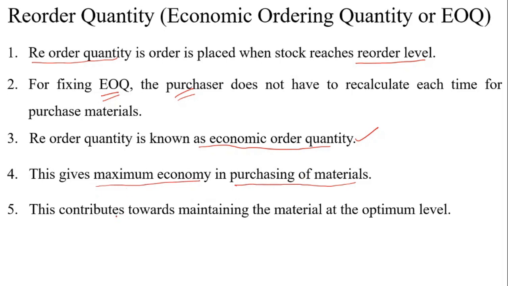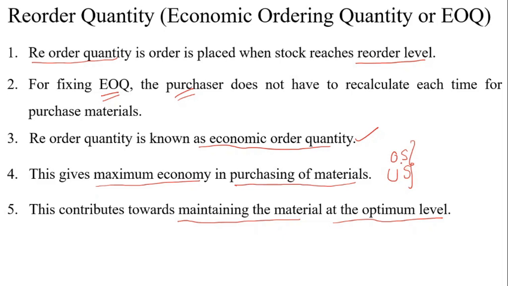And this EOQ contributes towards maintaining the material at an optimum level. EOQ gives the firm an opportunity to avoid both the overstocking condition and the understocking condition. Both these conditions are not good for any organization.